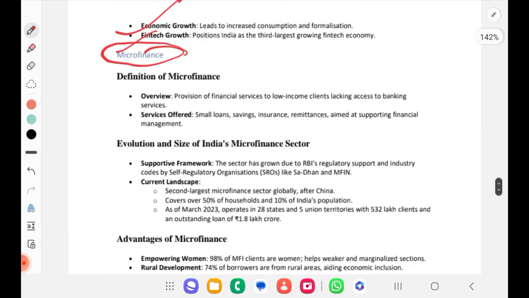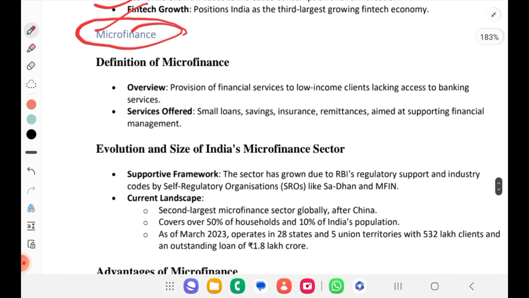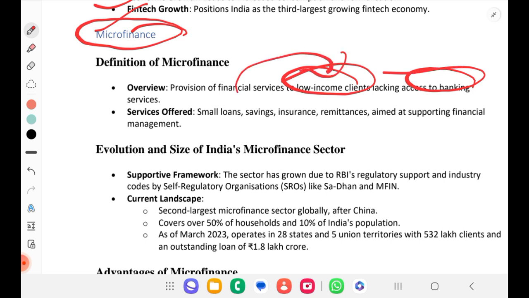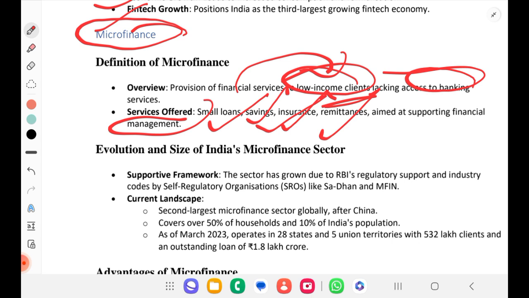Provision of financial services to low income clients lacking access to banking services. For them you are providing loans. Services offered: small loans, savings, insurance, remittances aimed at supporting financial management. So micro, divide this: microfinance, small finance will be given to the low income clients.